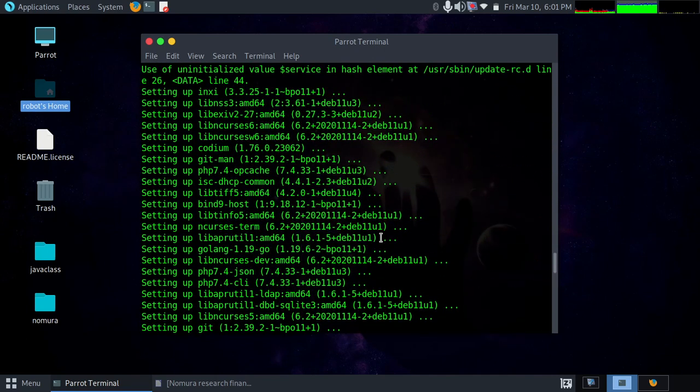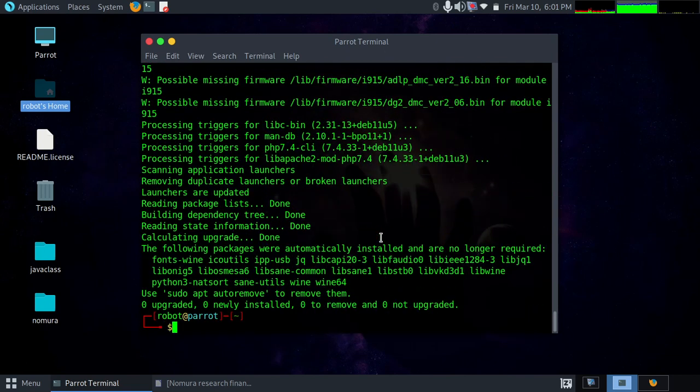So this is the command, and after this you need to reboot your system. You can do sudo reboot and press enter, and it will reboot. I don't want to reboot for now. So this is all about updating your GRUB loader.